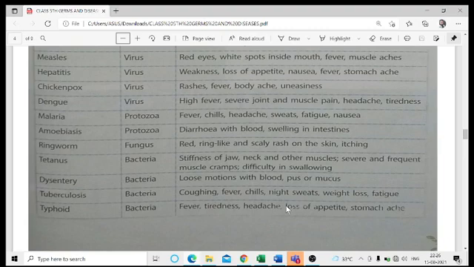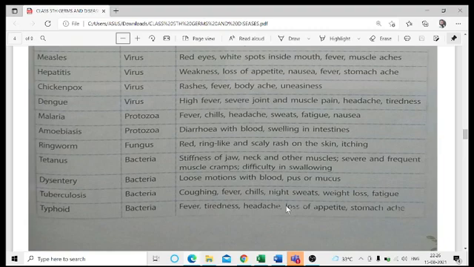The next we have tetanus, which is caused by the action of bacteria. Here, in the case of tetanus, we have the stiffness of the jaw, neck, and other muscles, severe and frequent muscle cramps, and difficulty in swallowing. So these are the few symptoms which are there in the case of tetanus.